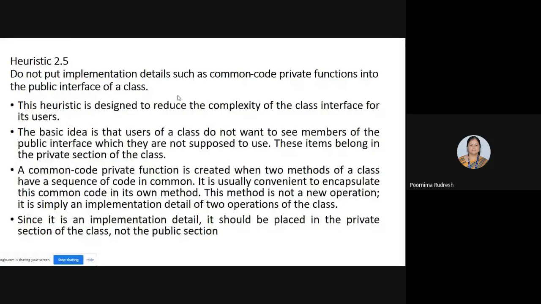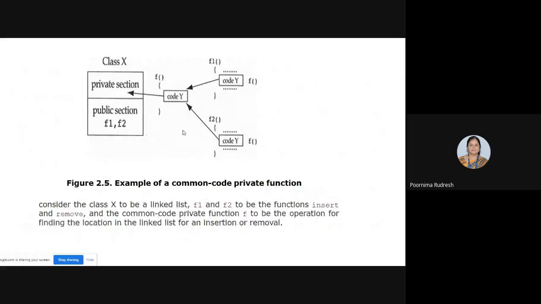So here that example is given. Here F1, F2 we are keeping these two as public, but the implementation details we are keeping as private. So this is about heuristic 2.5.